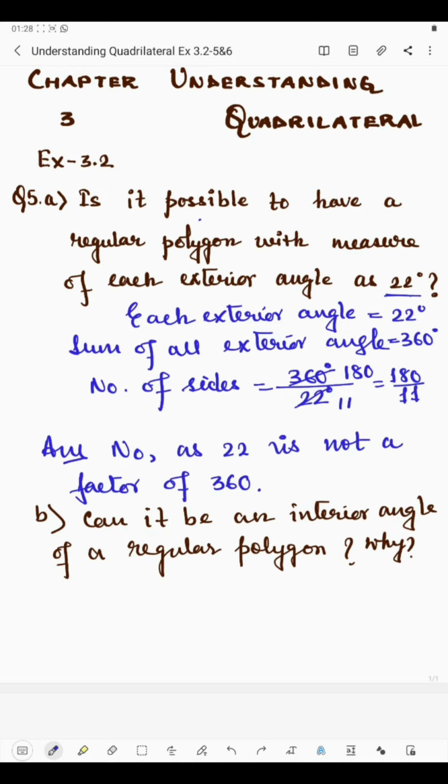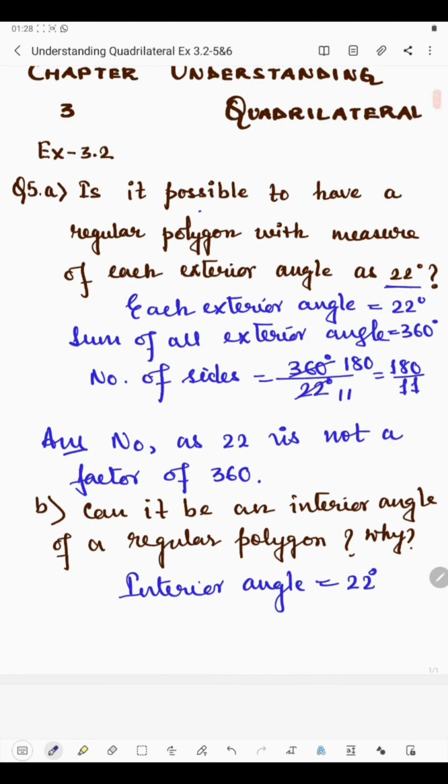Okay, now coming to B part. Now B part says, can it be an interior angle of a regular polygon? Why? See, in the first part we have proved that if the exterior angle is 22 degree, then a regular polygon is not possible. Okay, now we will prove that if the interior angle is 22 degree, can it be a polygon? So here the interior angle we will consider now as 22 degree.